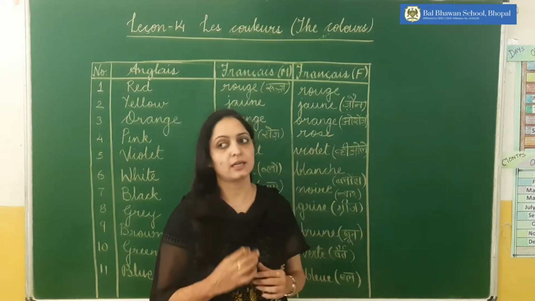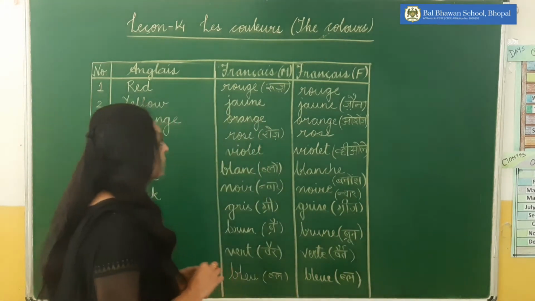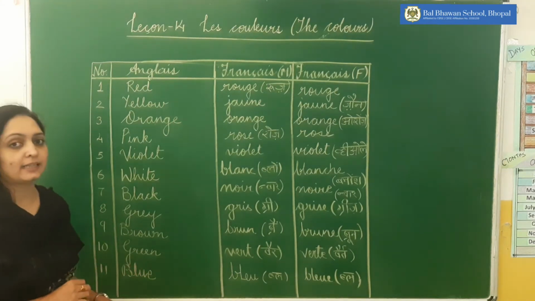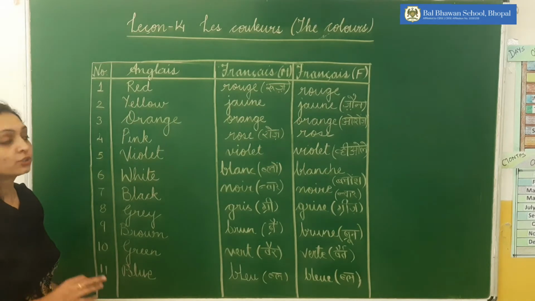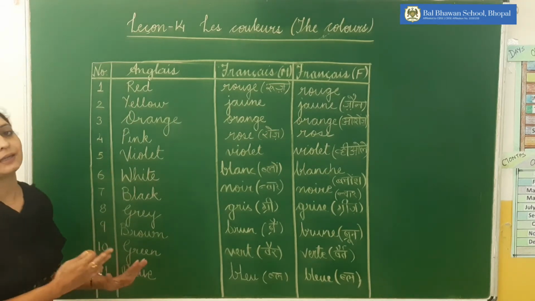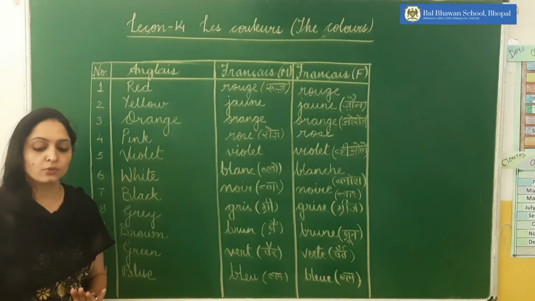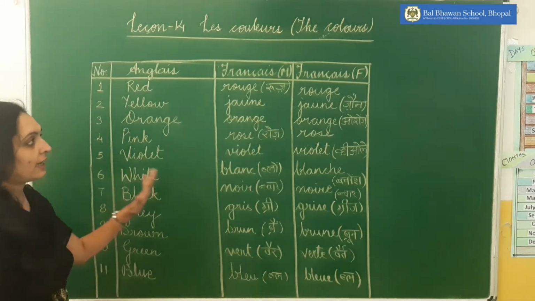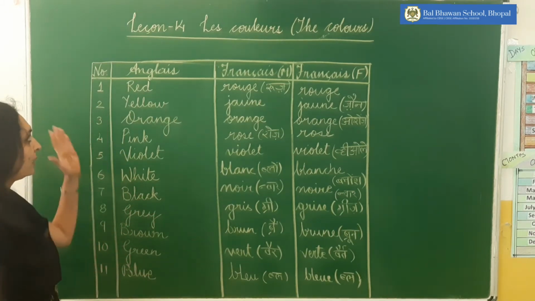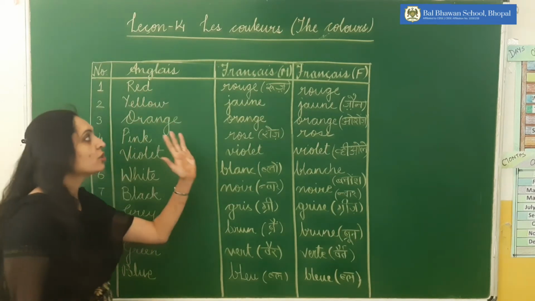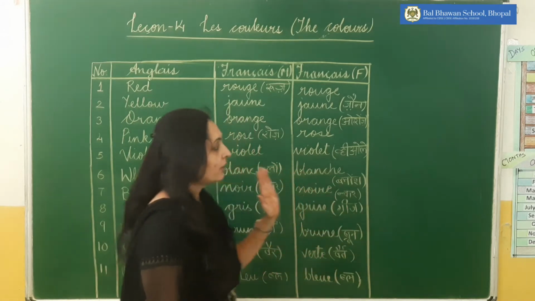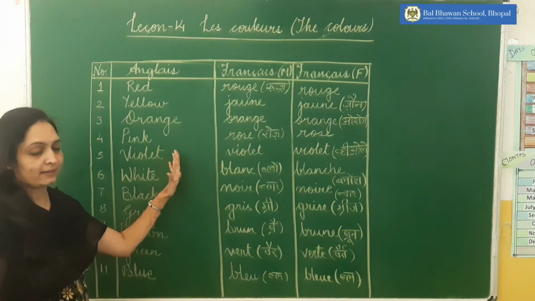Now what are the colors? Let's begin. I have taken a total of 11 colors, which are already there in your book. In the same manner you will write in your notebook. Don't follow the book, because in the book there is no table given. I have divided it into 3 parts: anglais, that is English, then Français masculine, and Français feminine.